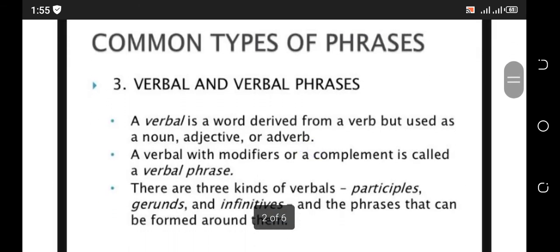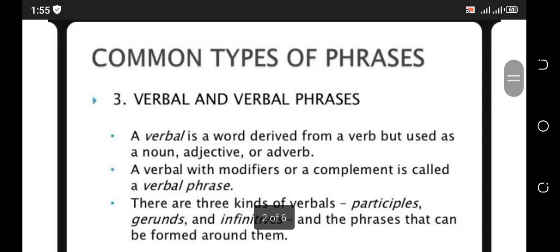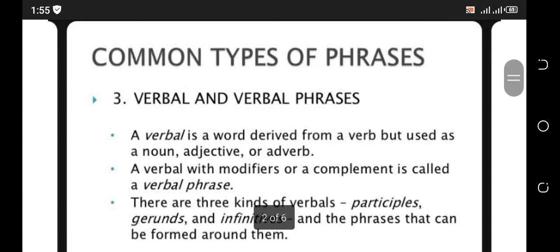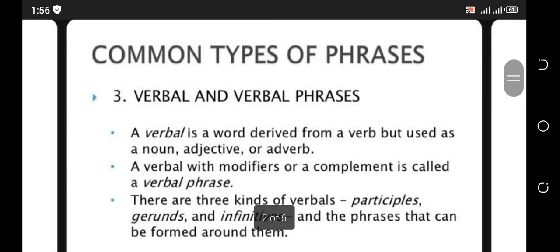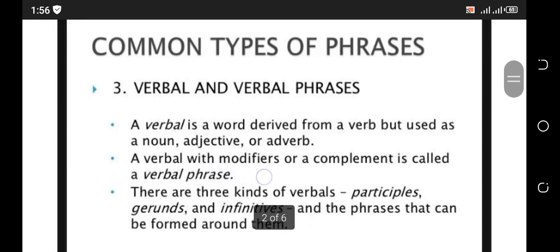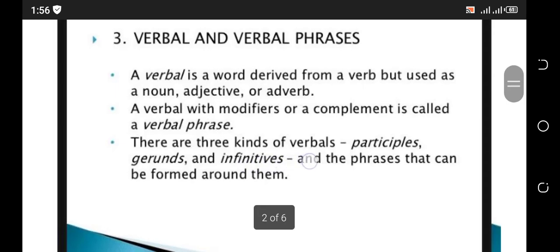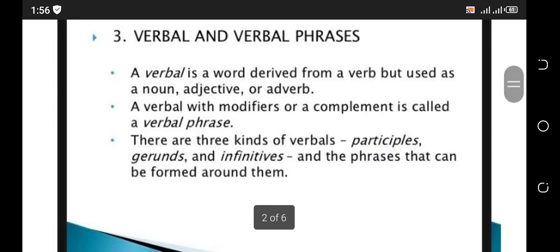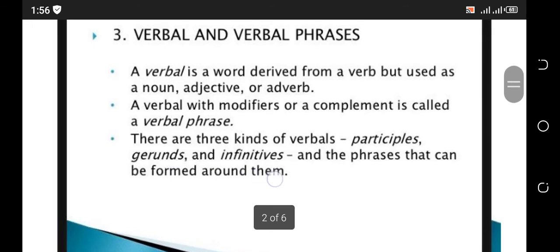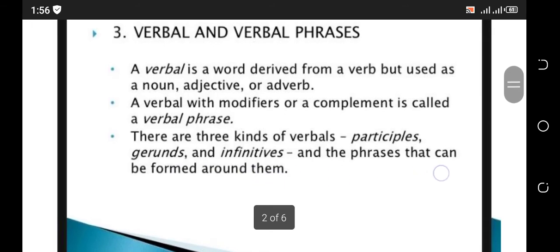Third type is verbal and verbal phrases. A verbal is a word derived from a verb but used as a noun, adjective, or adverb. A verbal with modifiers or complements is called a verbal phrase. There are three kinds of verbals: first is participles, second is gerunds, and third is infinitives, and the phrases that can be formed around them.